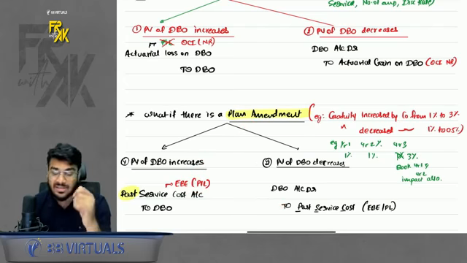Then next point is actuarial gain and losses on plan asset. What is the meaning of this? Whatever return you earn over and above your expected return.